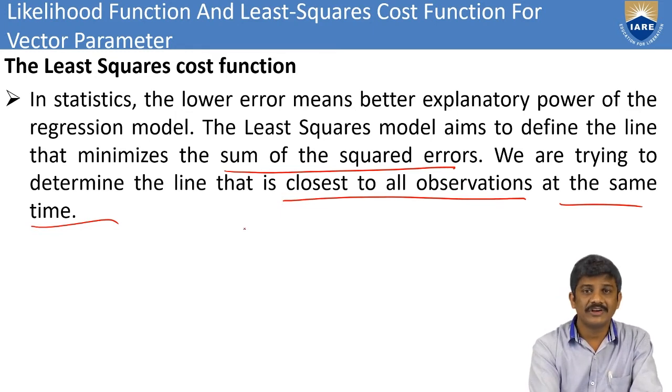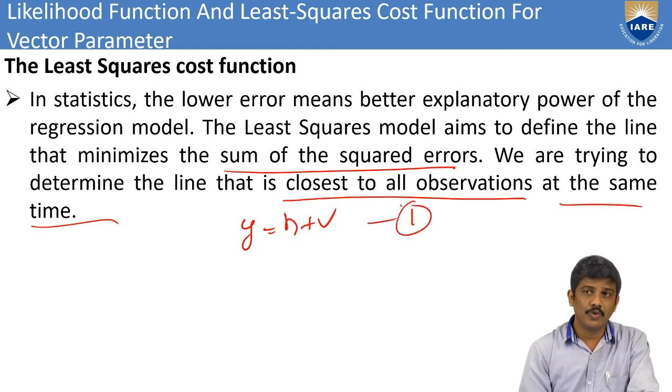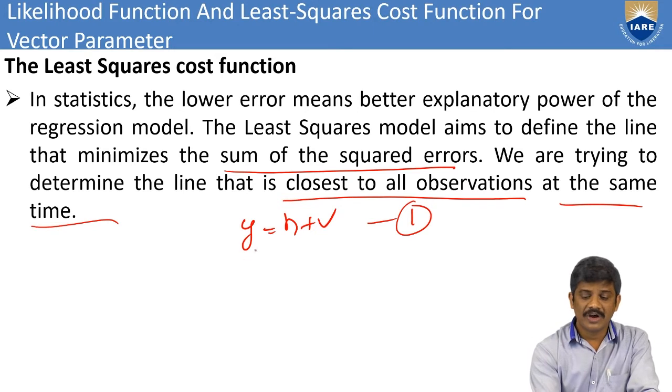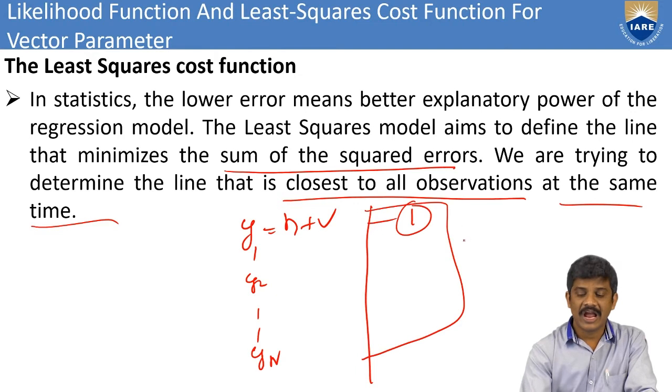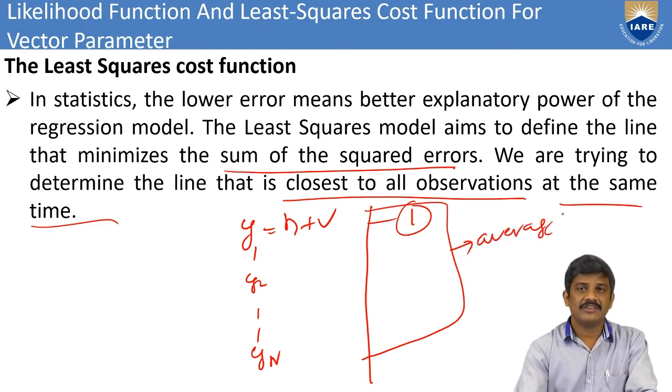For example, consider the one observation model, y equal to h plus v. This is a one observation model. If you go with all observations, that means y1, y2 and so on up to yn. There we can take these different observations at the same time. We have to take the average over all observations. Like that we can find out the regression model calculation.